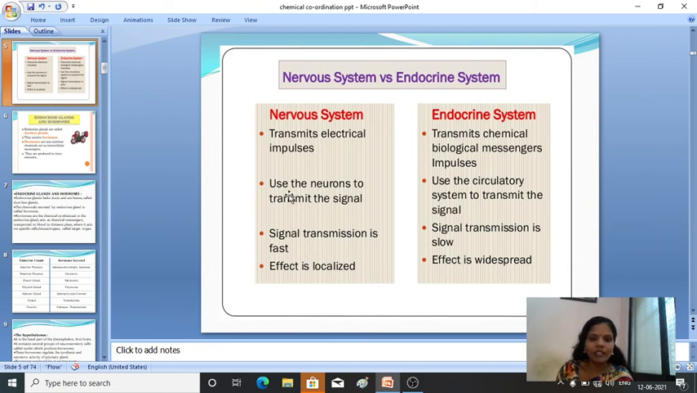The nervous system uses the neurons in our body to transmit the signals, whereas the endocrine system uses the circulatory system to transmit the signals. In the nervous system, the signal transmission is fast. In the endocrine system, the signal transmission is slow. The effect is localized in one and widespread in the other, fine. So these are the differences between the nervous system and the endocrine system.